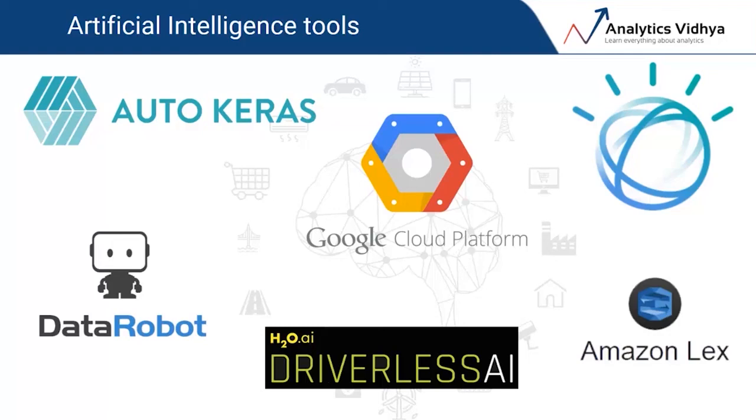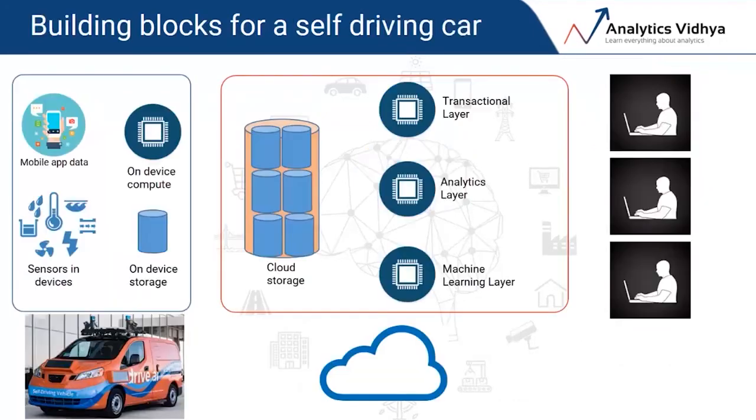But AutoML takes care of one aspect of AI. What about the other facets like hardware and cloud solutions? To answer that, we'll pull up this slide again. As you can see here, there are multiple things to consider when building an AI solution. We'll use the example of a self-driving car again.